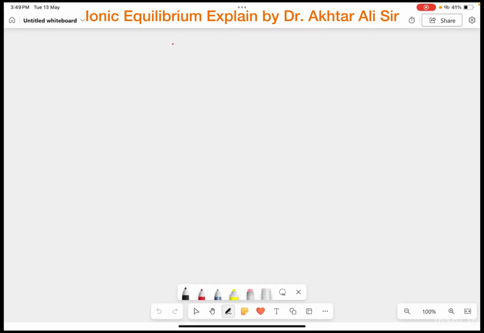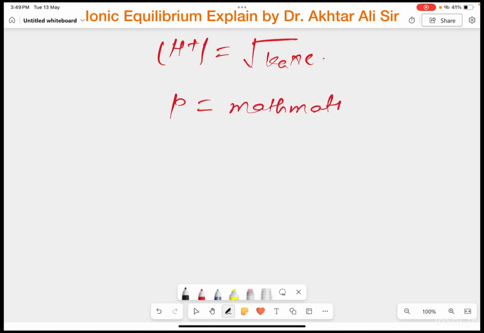Okay, so the concentration of H plus ion at the equilibrium will be under root Ka into C. And you are talking about finding the pH of weak monoprotic acid. Okay, so in pH, P is a mathematical operator. P is the mathematical operator, and simply P is removed.